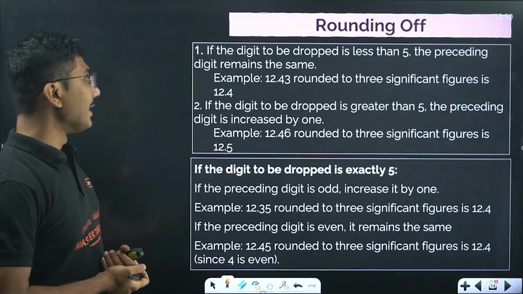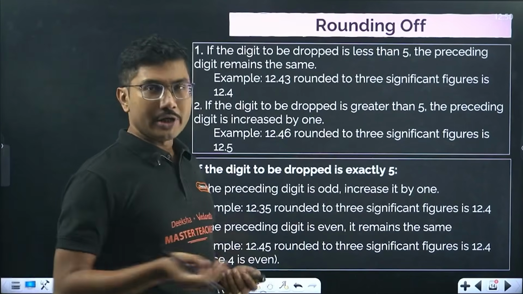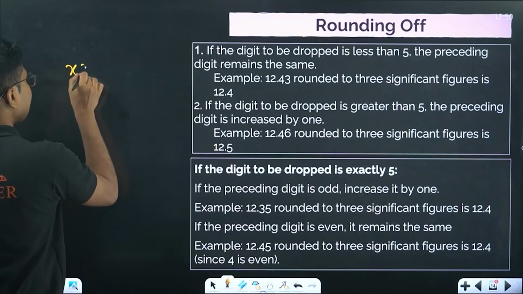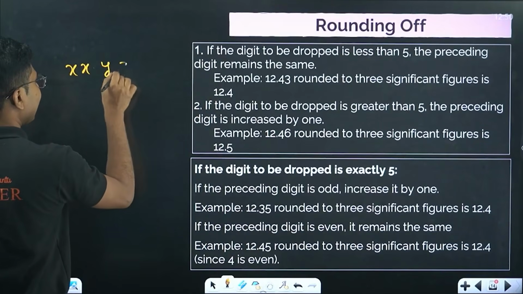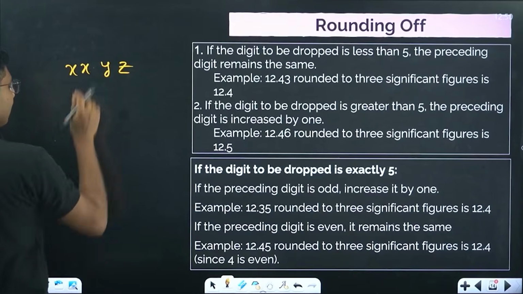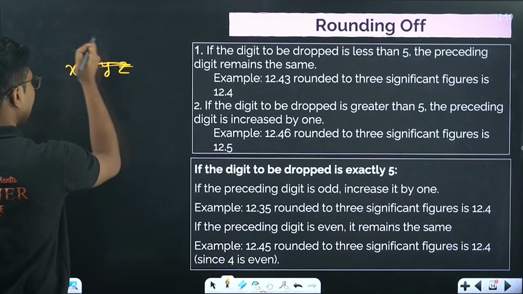If the digits are to be dropped, now rounding off. Now how to round off a number? Suppose we have a number, say xxyz. Okay, let me change the number.